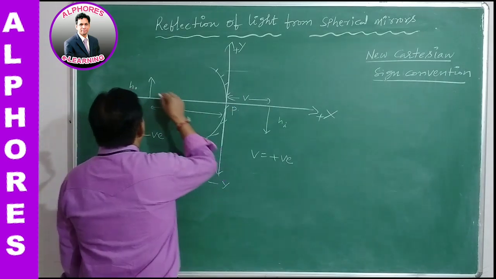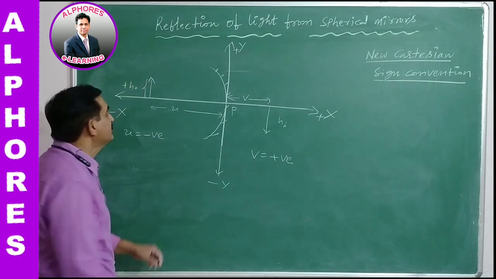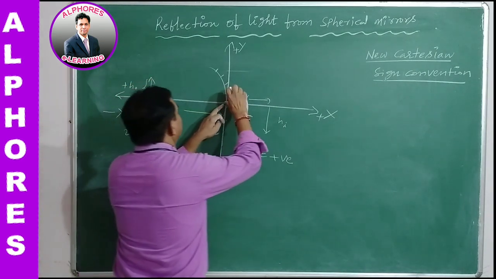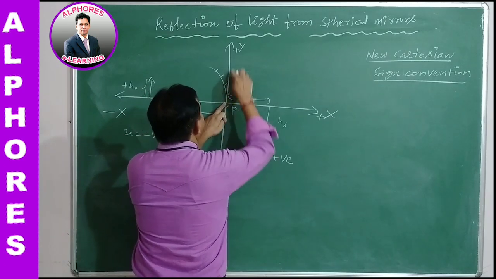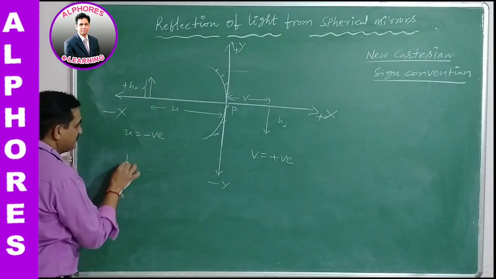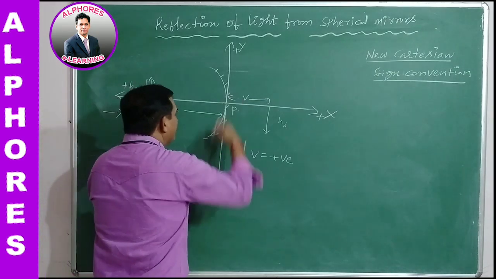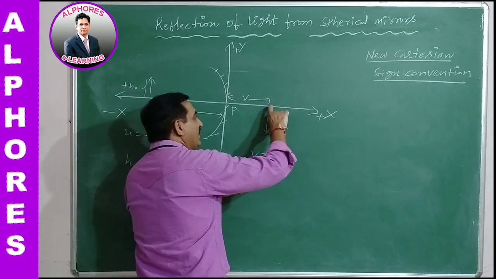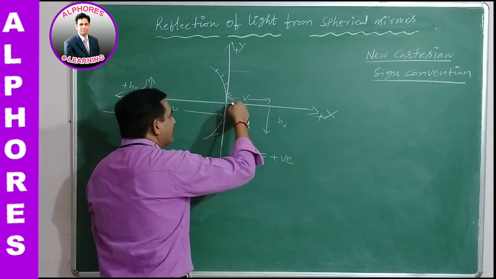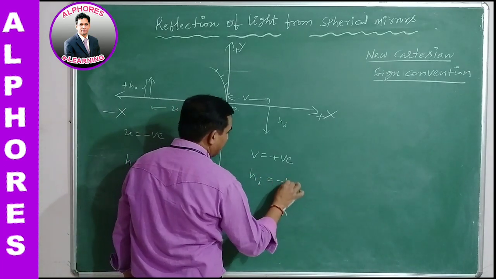Now, above the principal axis, height is taken to be positive, meaning the height is above the origin, along the positive y-axis. Therefore h0 is positive. The height of the image is below, along the negative y-axis, therefore hi is taken to be negative.